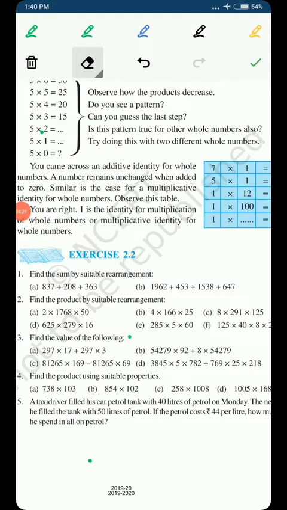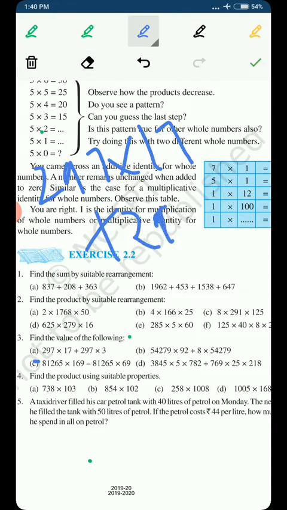So now let's see question number third. Find the value of the following: 297 into 17 plus 297 into 3. Now this is the question with us. First you will observe the question, because they are asking us to find the value. We can easily find the value. We can multiply 297 with 17, then multiply 297 with 3, and then add them. This is the way of multiplication.